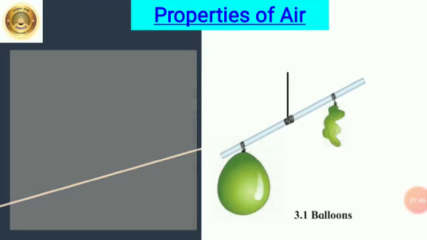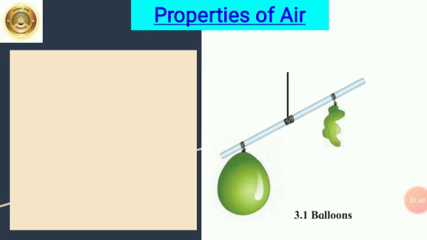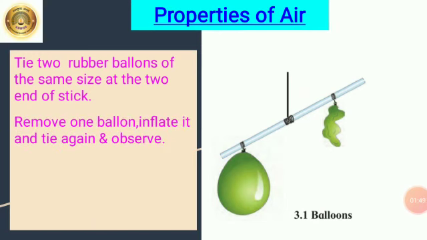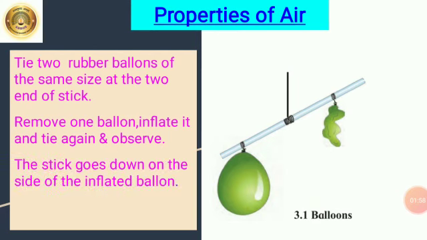For this, we can perform one experiment. Take two balloons and one stick and rubber. Tie two balloons of the same size at the two ends of the stick. Keep the stick horizontal. Remove one balloon, inflate it and tie it again at its original place. And observe. You can observe that the stick goes down on the side of the inflated balloon.